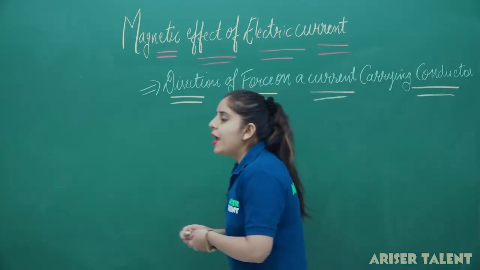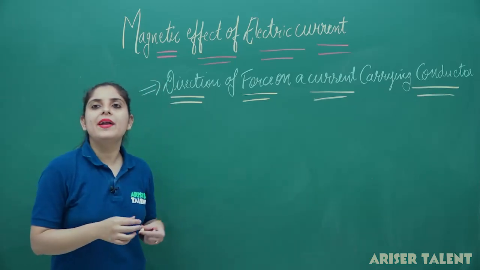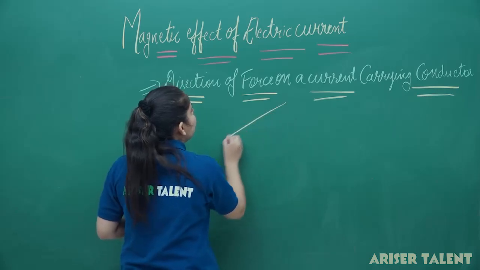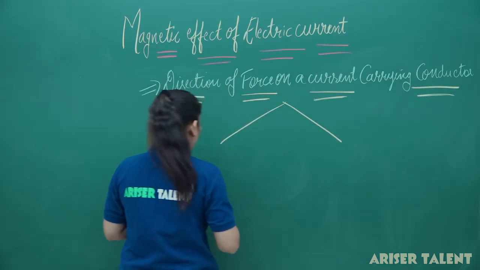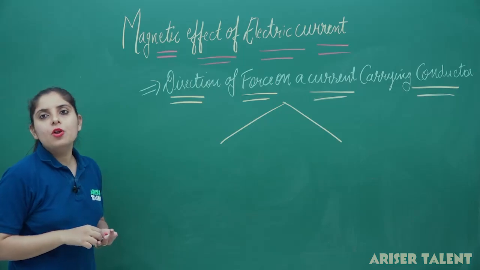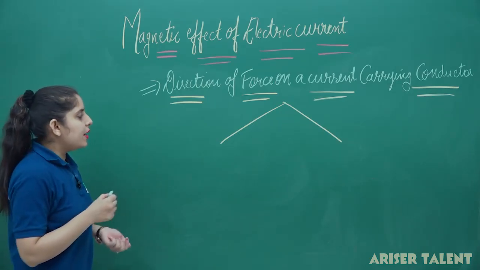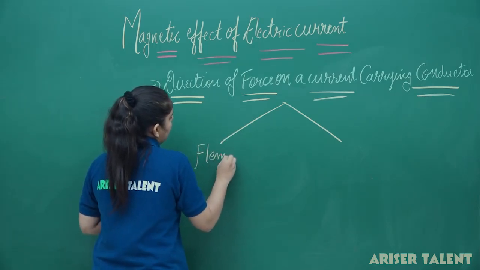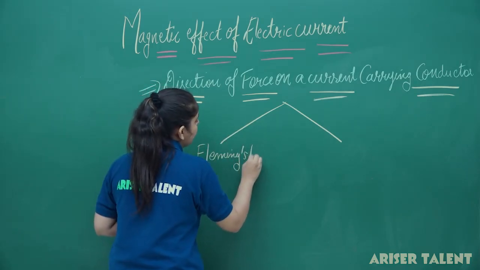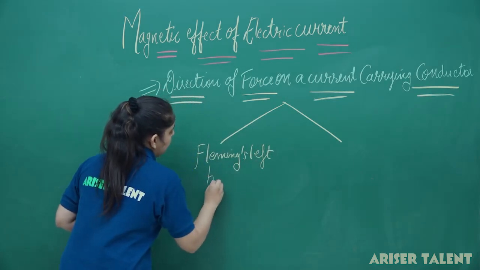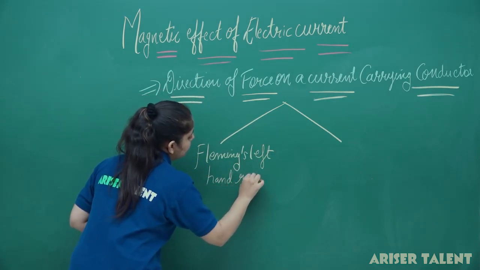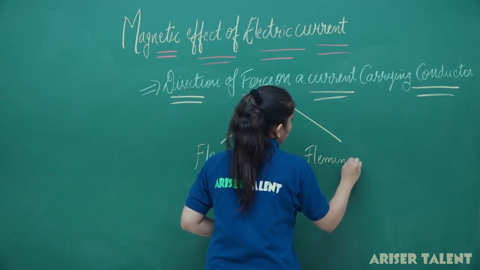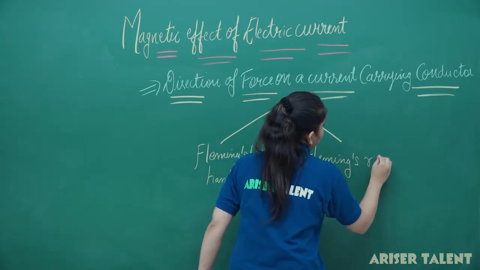Now generally we have two rules for finding out the direction of the current in a conductor, and those rules are known as Fleming's left hand rule and Fleming's right hand rule, or we can also use the right hand palm rule for calculating the direction of the current in the circuit. So it will be Fleming's left hand rule and it will be Fleming's right hand rule.